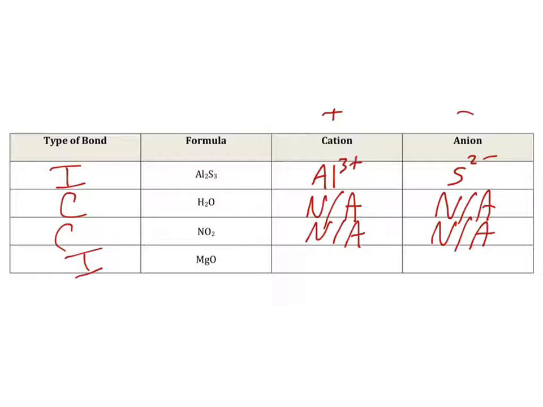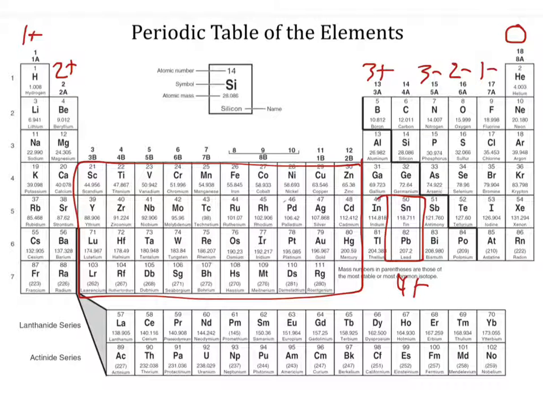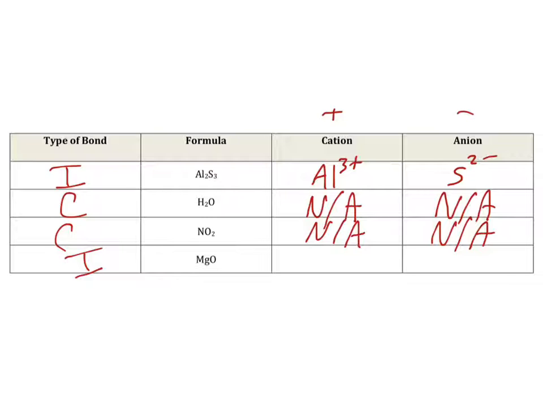But what about this next one? Well, we have magnesium and oxygen. Magnesium is a 2+, oxygen is a 2-. So we write Mg2+, O2-.